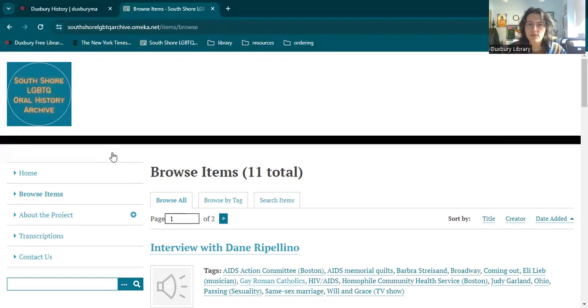The library received an Expanding Massachusetts Stories grant. With that grant money, we were able to build a website, and we were able to produce 11 total interviews for this project, which is all on this website, and you can listen to them at any time. If you click Browse Items on the left, you'll see all 11